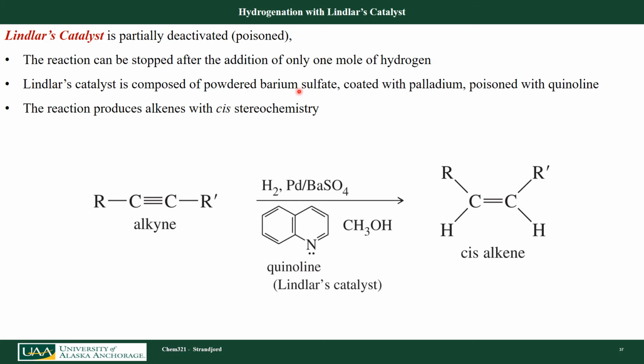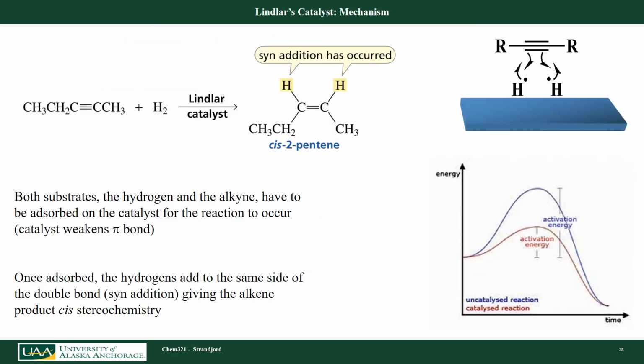This Lindlar's catalyst is composed of powdered barium sulfate coated with palladium and poisoned with quinoline. And this reaction does proceed by the standard chemistry of adding in the syn direction to form cis stereochemistry of the alkene. It's a poisoned catalyst. So if I take a triple bond, in this case an internal triple bond, and I react it with Lindlar's catalyst in the presence of some hydrogen gas, I form the cis alkene. So I go from 2-pentyne to cis-2-pentene.